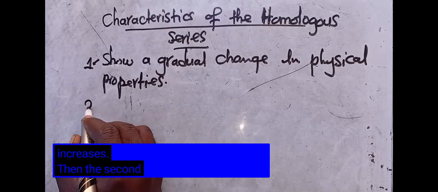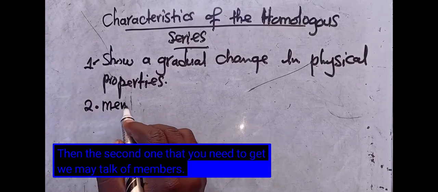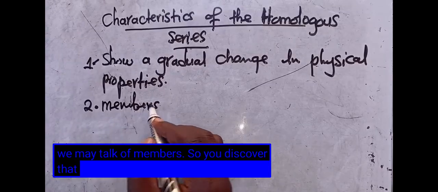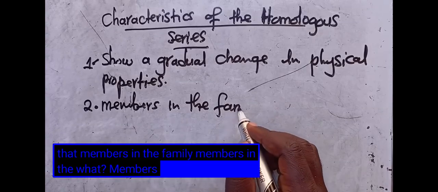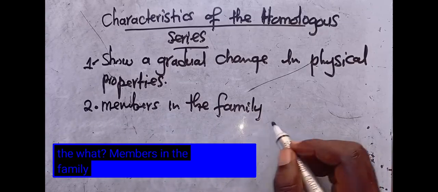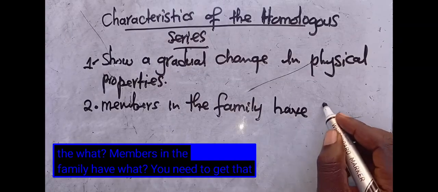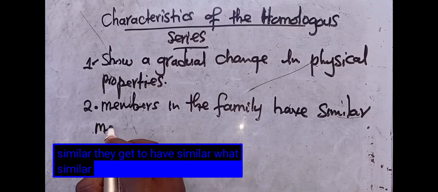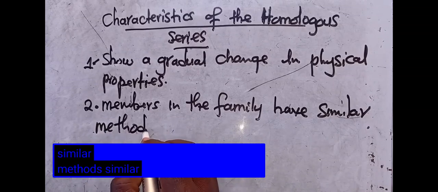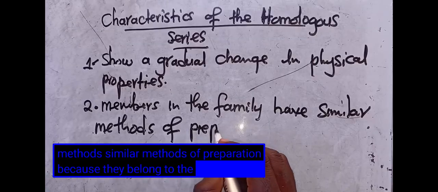Then the second one that you need to get: members in the family have similar methods of preparation, because they belong to the same family.